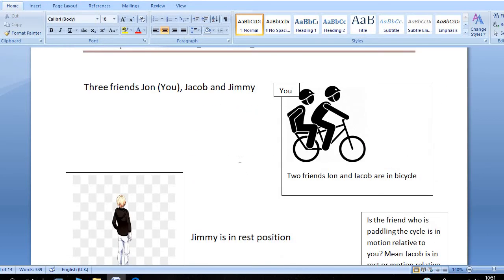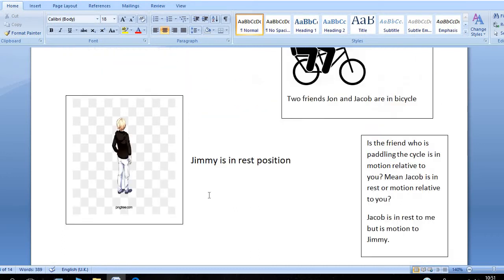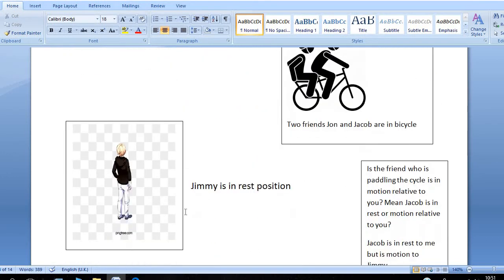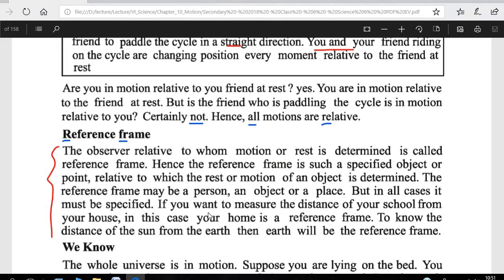All motions are relative. The question is: all motions are relative. Explain that. So what is the reference? So here it is said: are you in motion relative to your friend at rest? Yes, you are in motion relative to the friend at rest. But the friend who is pedaling the cycle is in motion relative to you? Certainly not. All motions are relative.